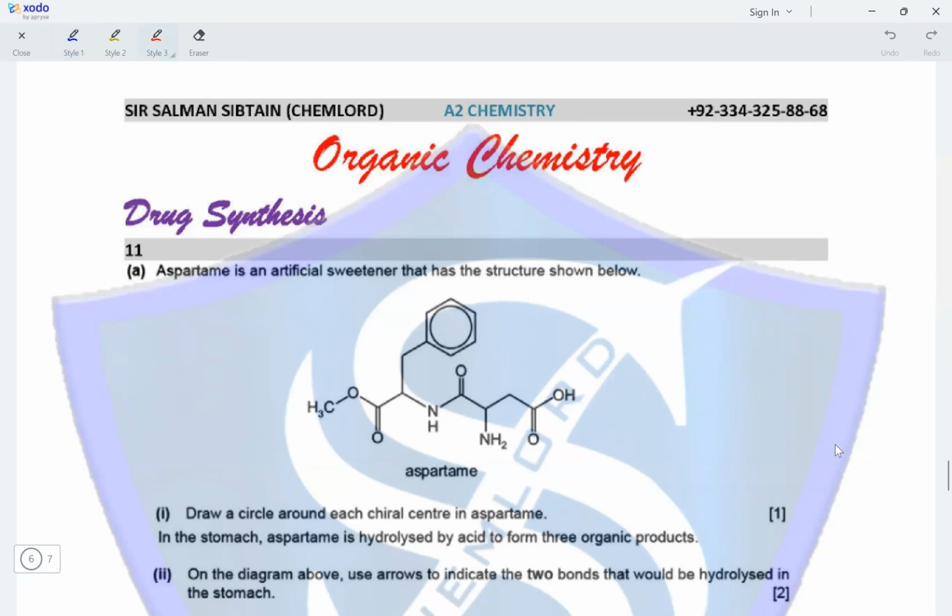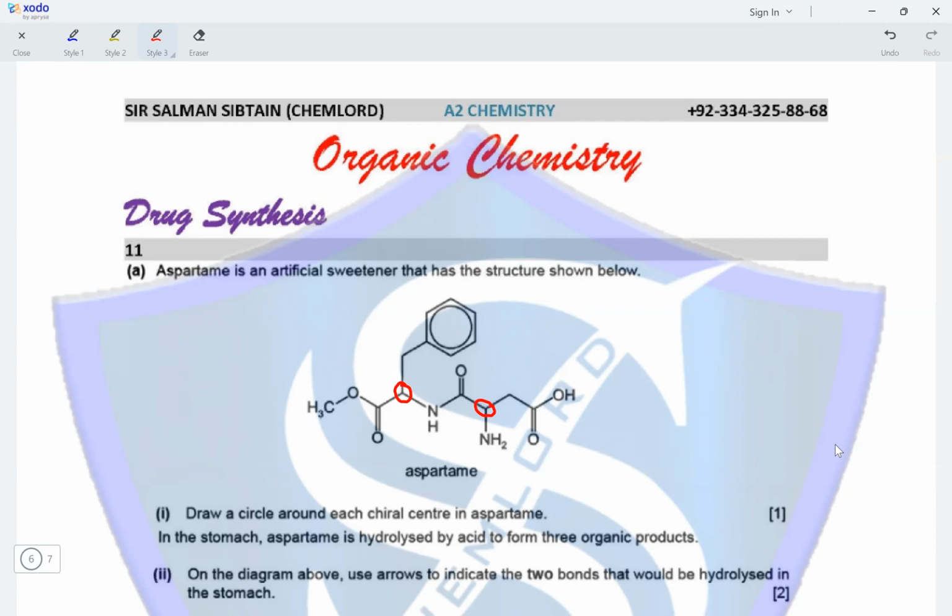Starting from left, the first one has been circled here because this is the carbon atom bonded to four different groups. Moving onwards, we have another carbon atom attached to the NH2 group, which is bonded to four different groups, and till the end there are no others. So there are two chiral carbon atoms present in a molecule of aspartame.